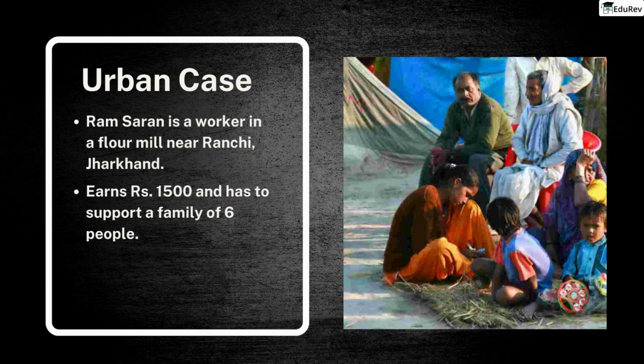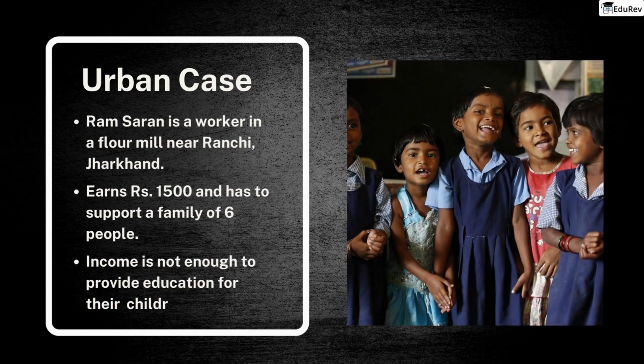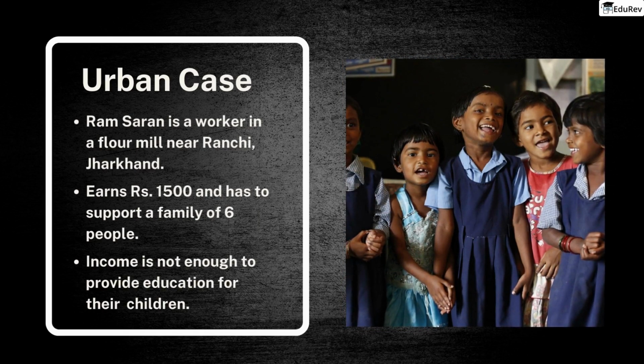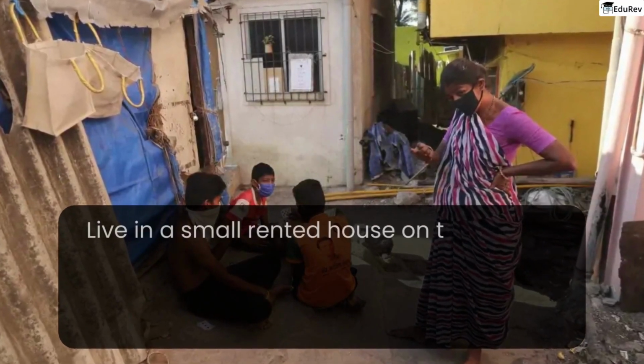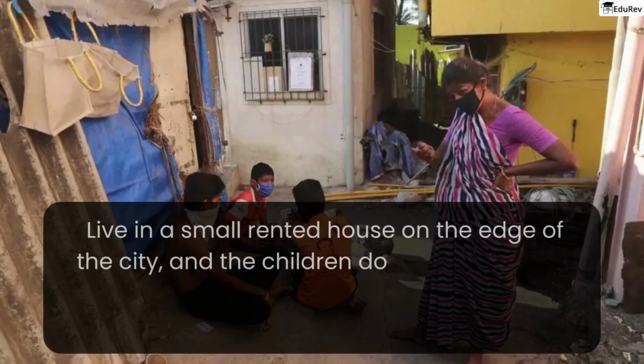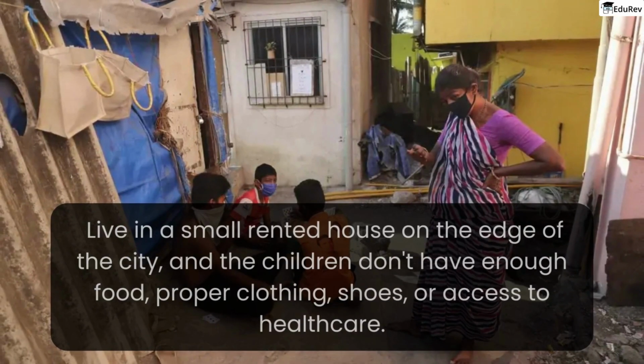Despite his wife and son also working, their combined income is not enough to provide education for their children, who can't go to school. They live in a small rented house on the edge of the city, and the children don't have enough food, proper clothing, shoes, or access to healthcare. Moving forward, we will now try to understand what is the situation with the rural case.